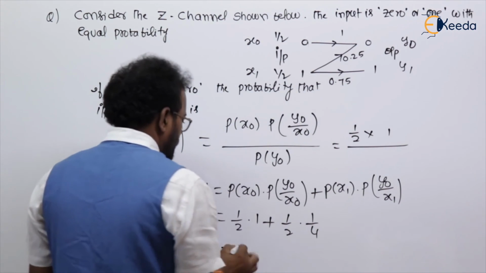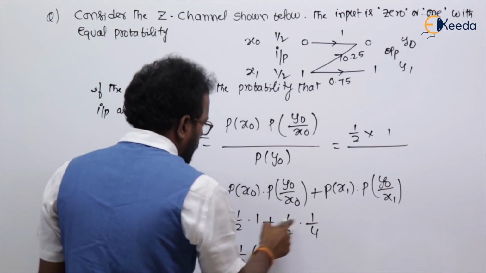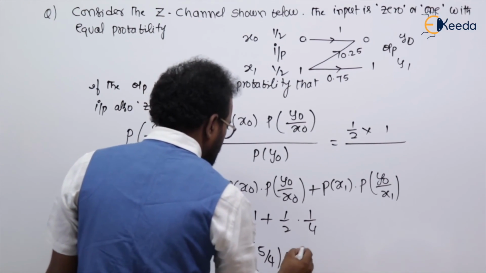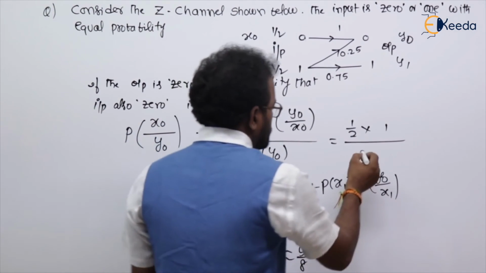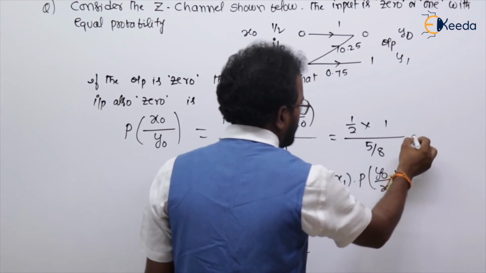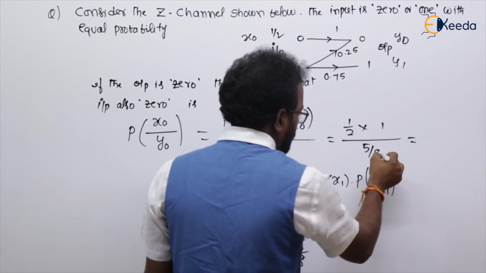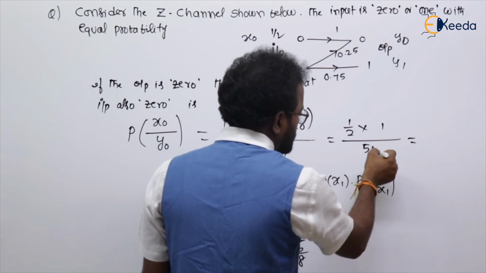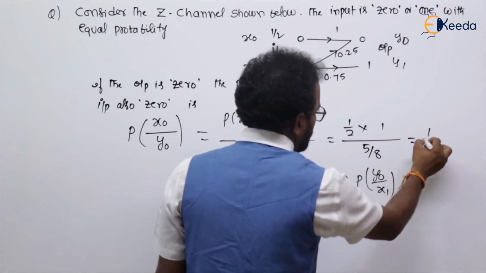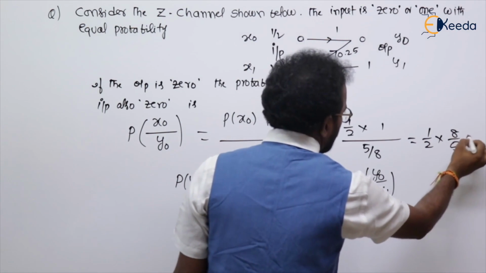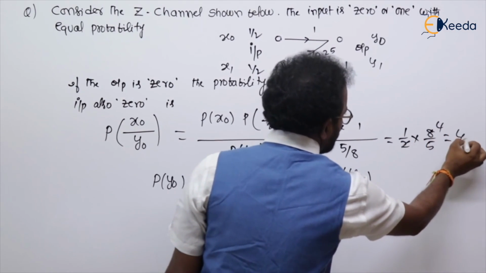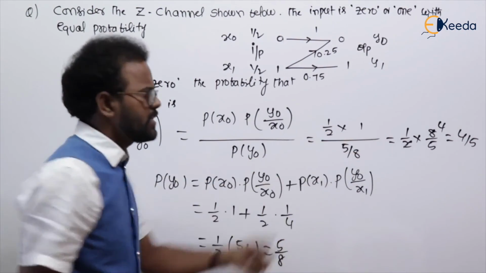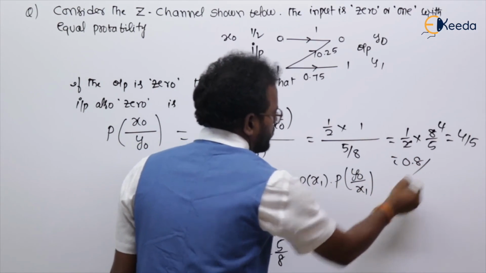So I can take 1 by 2 common: 1 plus 1 by 4 is 5 by 4. So this value is 5 by 8. Now substitute this value 5 by 8. 1 by 2 in the numerator and 5 by 8 in the denominator: reverse the fraction, 1 by 2 into 8 by 5. Then 4 by 5 is the answer. 4 by 5 means 0.8. Clear?